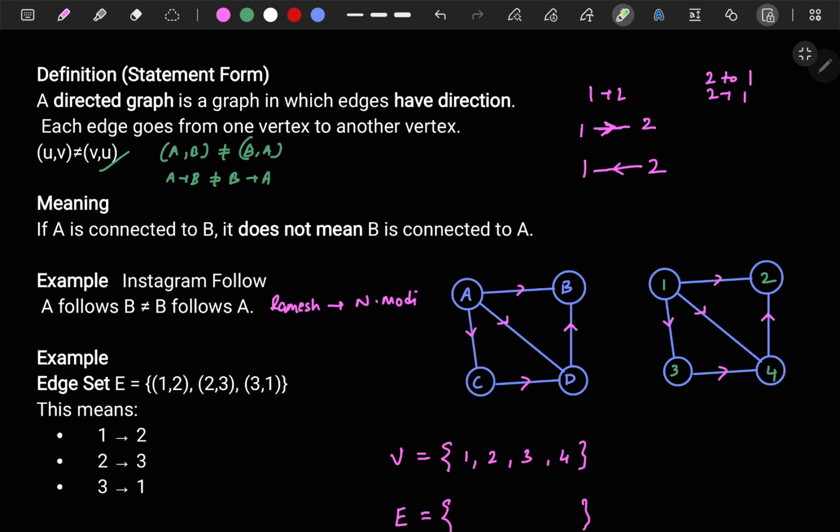So keeping that in mind, you can understand one thing here. You can establish a connection here also. So if you are standing here, observing this particular node, you can see that 1 is connected to 2, 1 is connected to 4, and 1 is connected to 3, right?